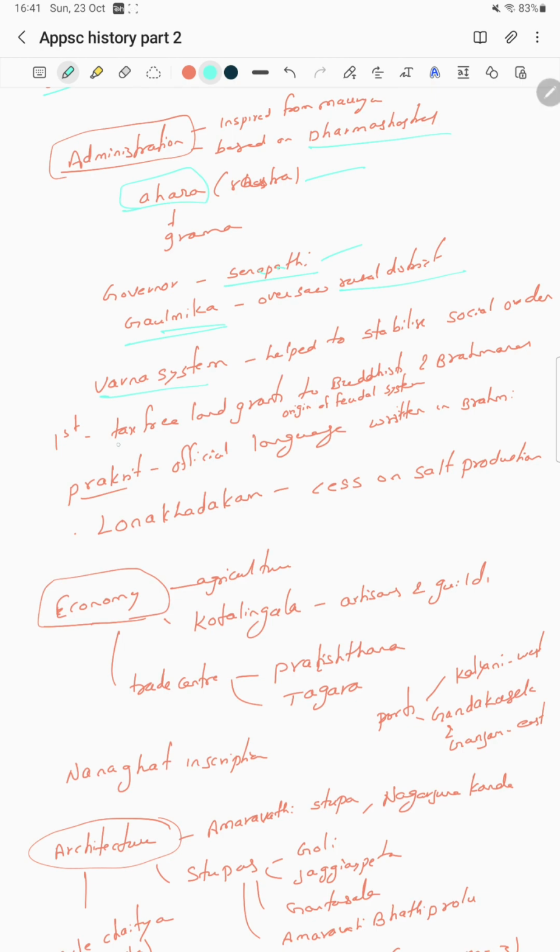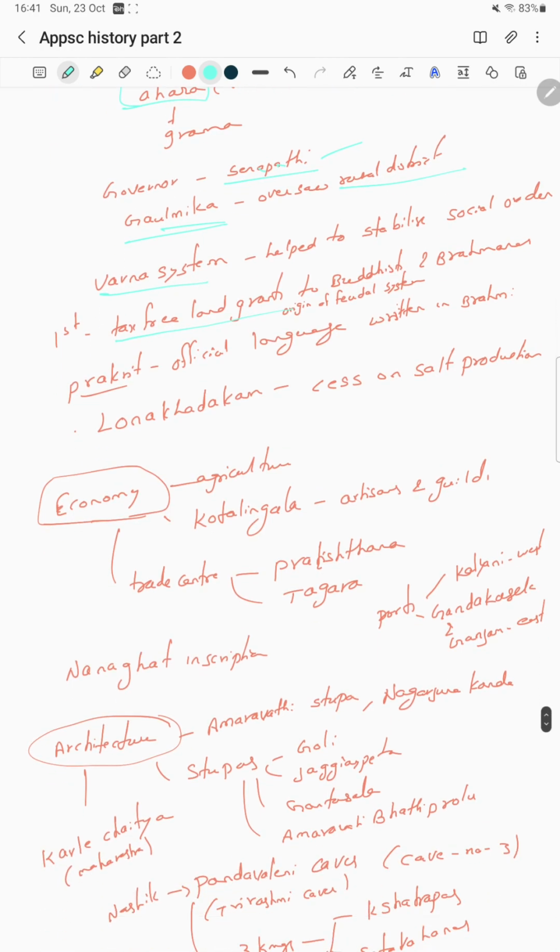As I said, there were tax-free land grants to the Buddhists and Brahmins. From this dynasty, from this free land distribution, the origin of the feudal system started. In the feudal system, lands are divided and they need not pay any taxes. They are the owners of the land, and from these owners of the land, the feudal system evolved.